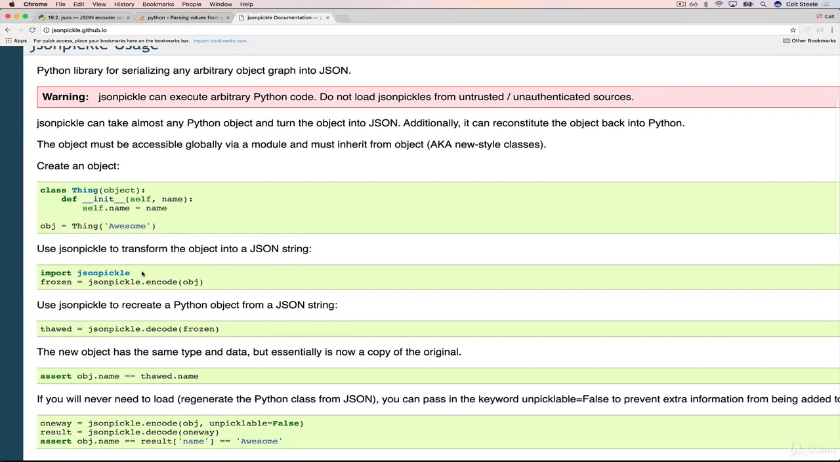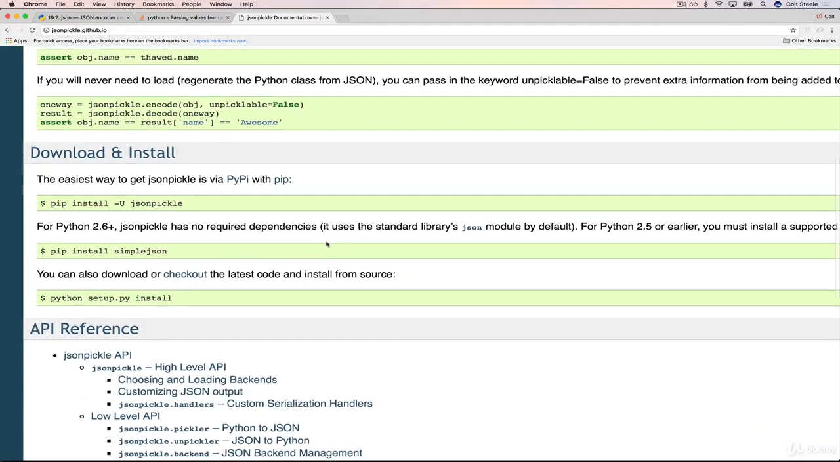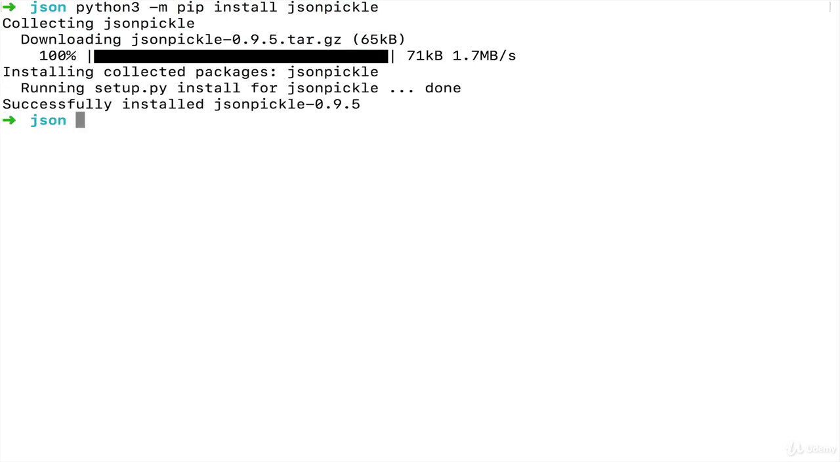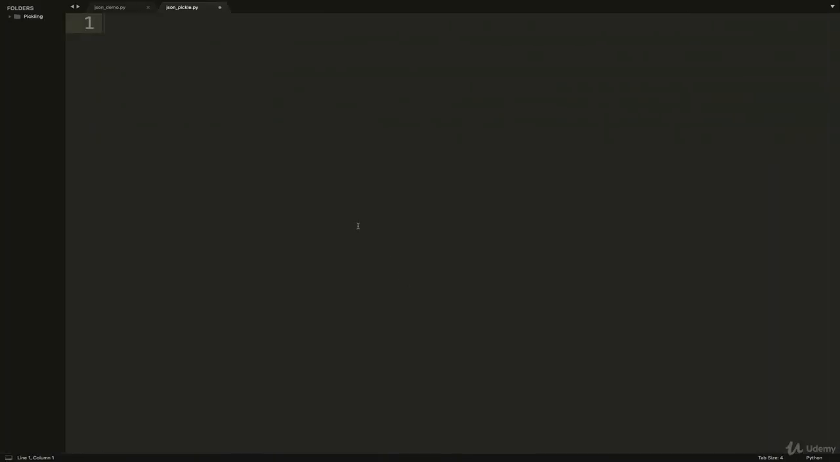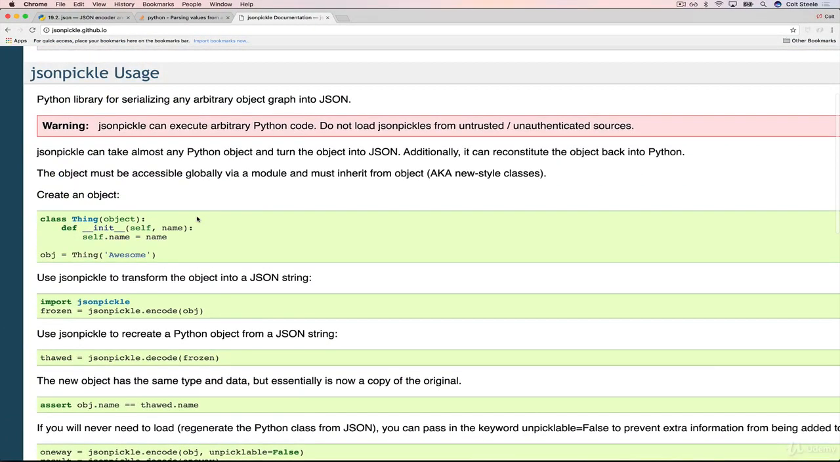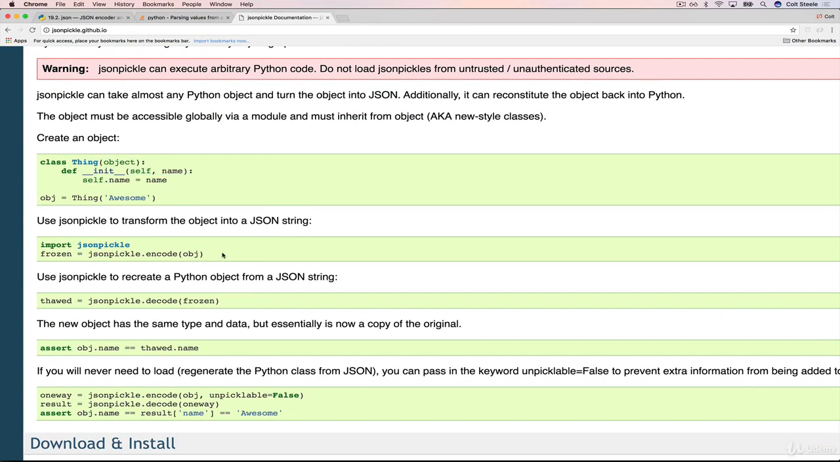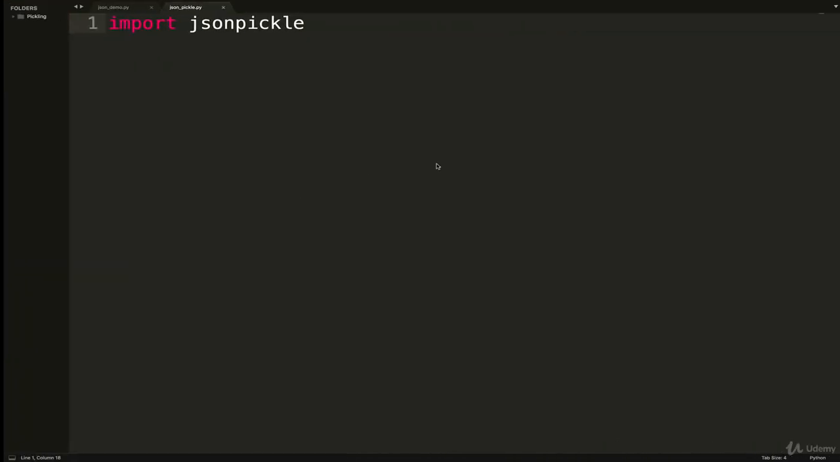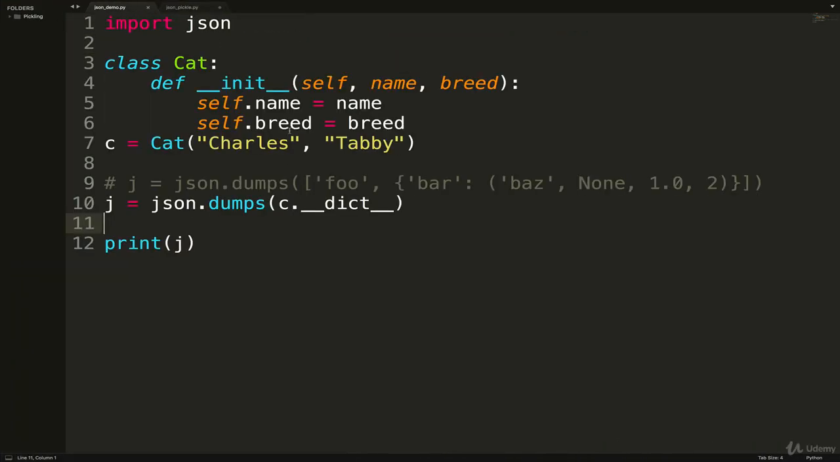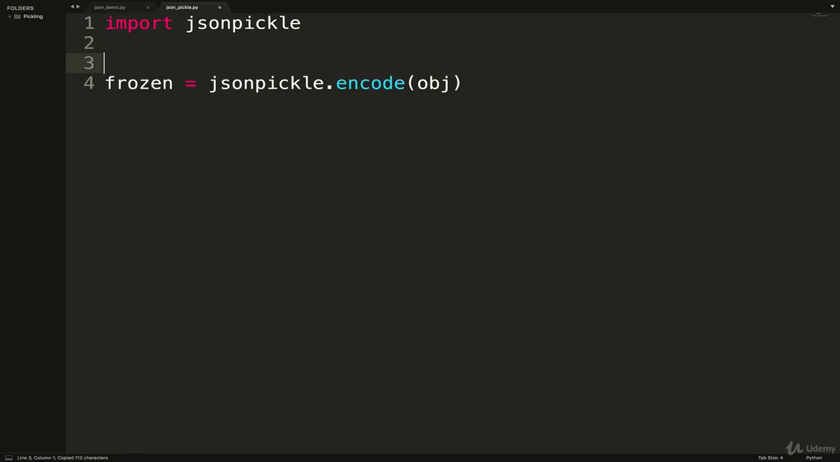All we have to do is install it first with pip, and there's instructions down here. So let's just run python3 -m pip install jsonpickle. There we go. Now let's make a new file called jsonpickle.py. We import jsonpickle, and what do the docs say? All we have to do is make an object, and then we call jsonpickle.encode and jsonpickle.decode.